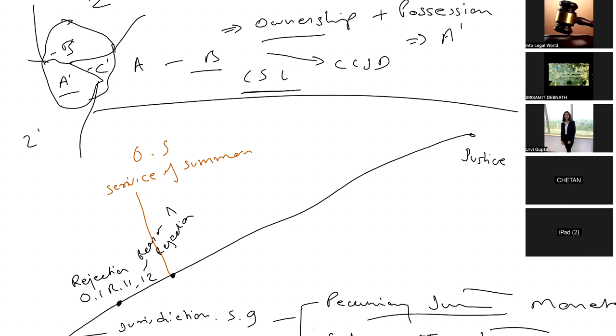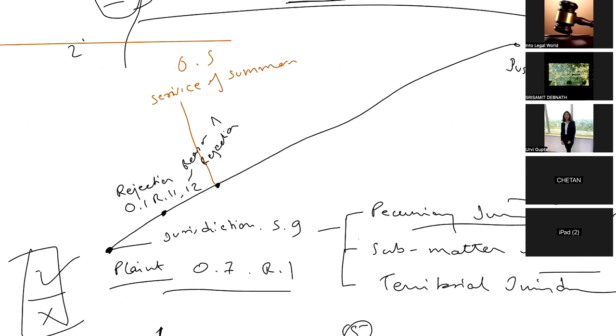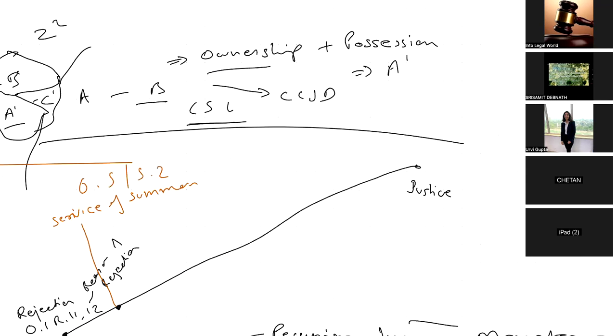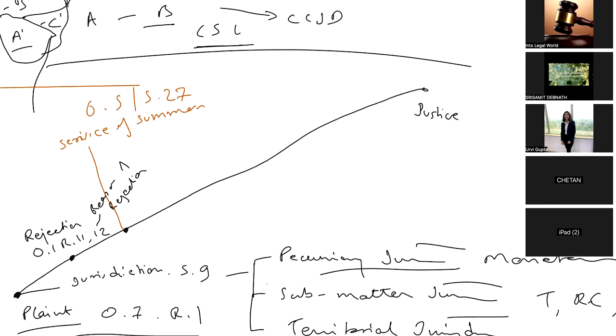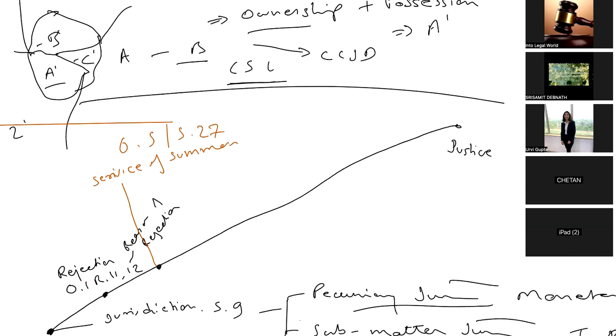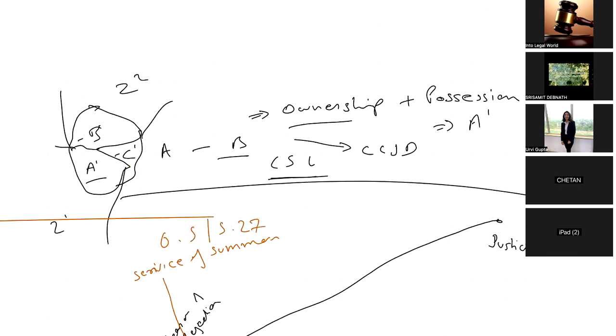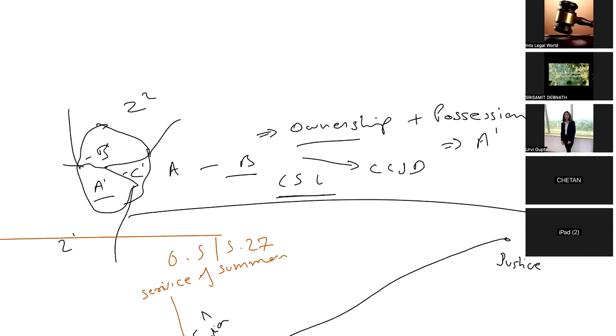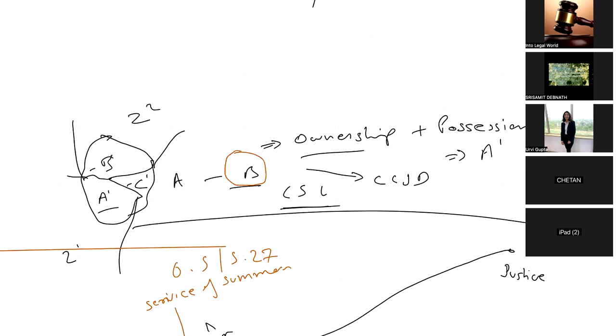You can also read the same in Section 27, service of summons. So the court will issue a summons to the defendant who is residing at the place. Let's say B. So you have filed the suit against B. Right? This is the process that we have discussed.